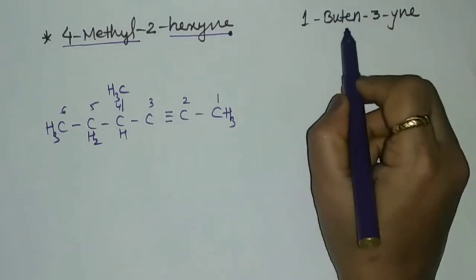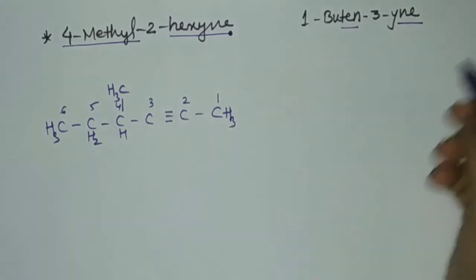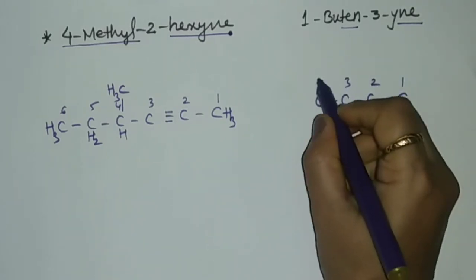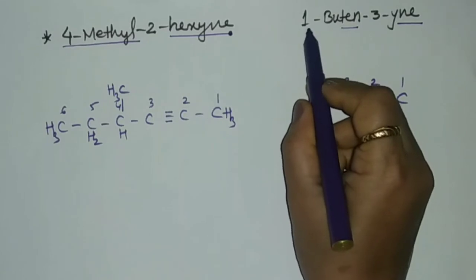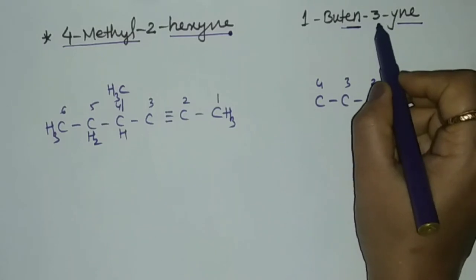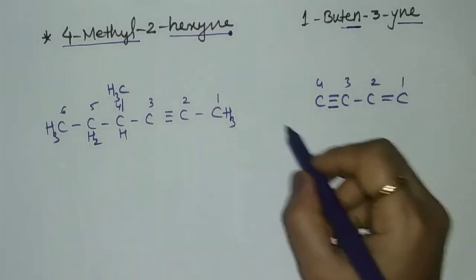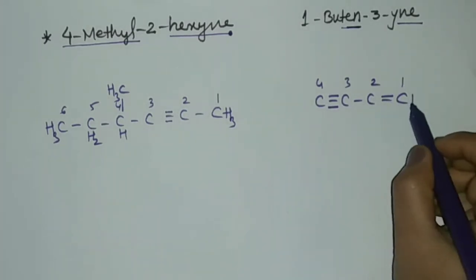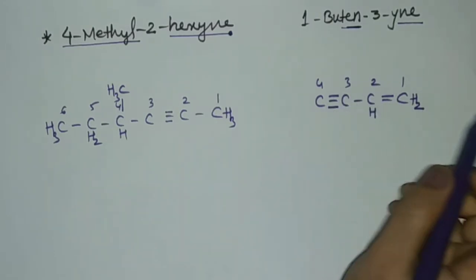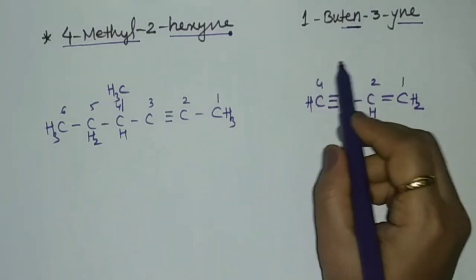Next is 1-buten-3-yne. So there is a presence of a double bond as well as a triple bond. So 4 carbon atoms, 1, 2, 3 and 4. So on the first carbon atom, there is a presence of ene, so a double bond will be there. And on the third carbon atom, there is a presence of a triple bond. So in this way the structure would be. Now let us complete the remaining structure. There are 2 bonds, so 2 hydrogen atoms over here. There are 3 bonds, so 1 hydrogen atom over here. Carbon valency is satisfied, so over here only 1 hydrogen atom. So this is the structure of 1-buten-3-yne.